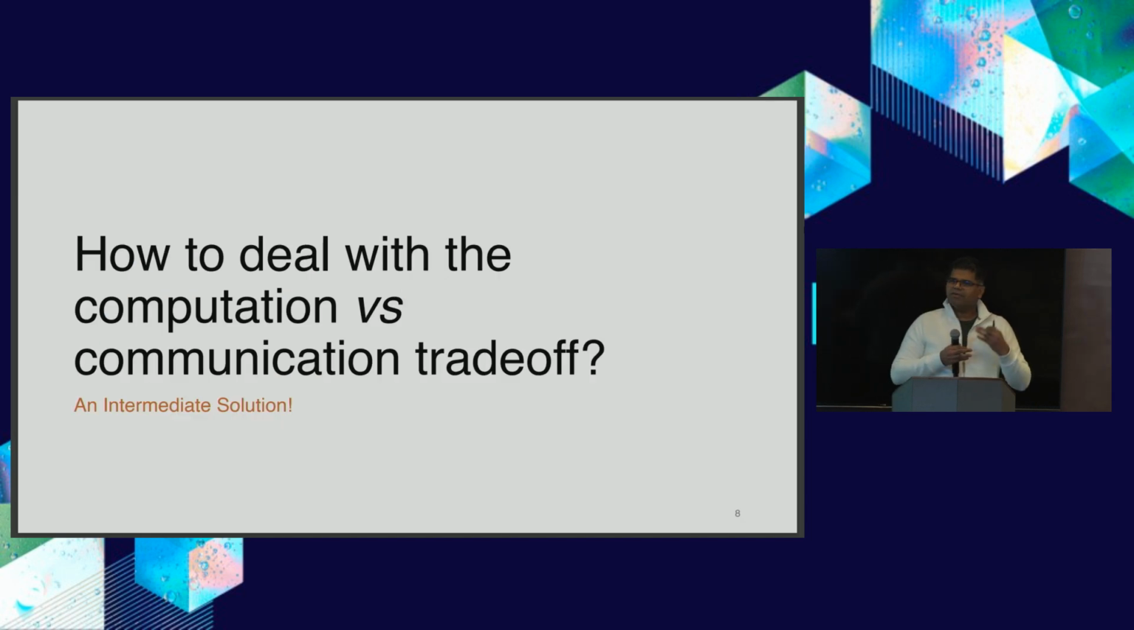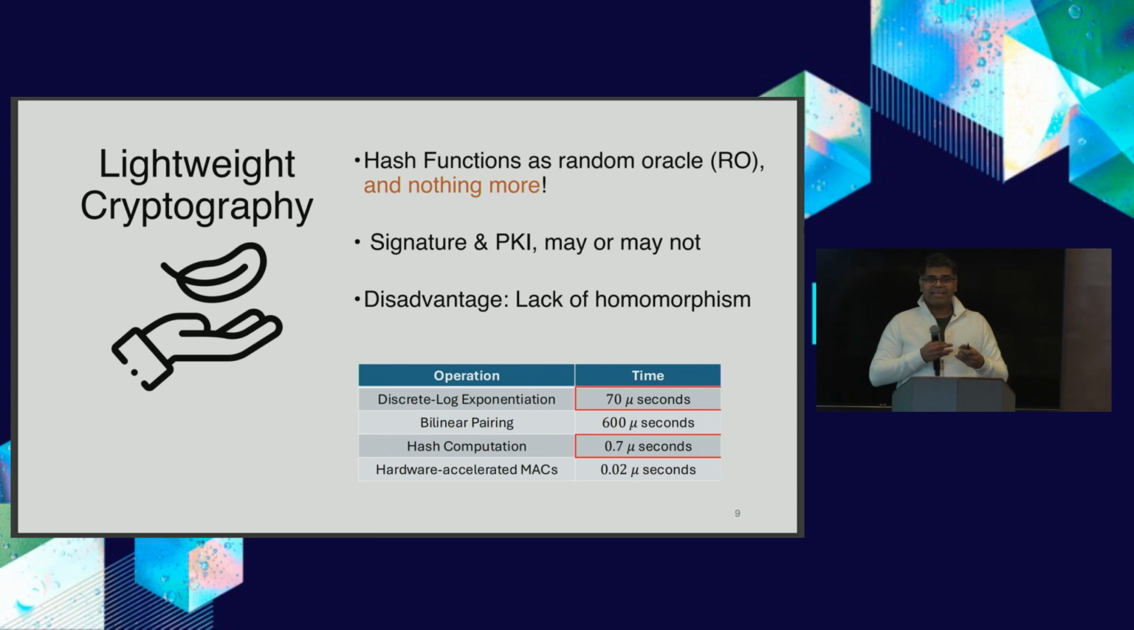So indeed, the question is how to deal with this computation versus communication trade-off. Can we have some intermediate solution which tries to do the best in both worlds for MPC in general? That's where I want to introduce one of the newer concepts, which we call lightweight cryptography. I want to have all my multi-party computation guarantees, but only use hash functions, where I use them as a random oracle or quantum random oracle and nothing more.